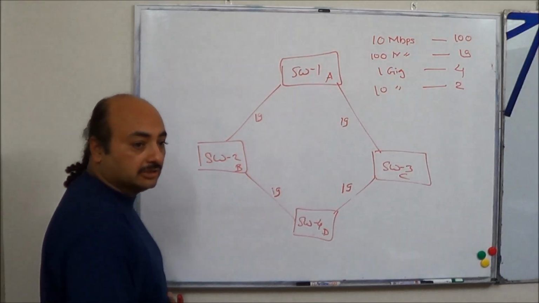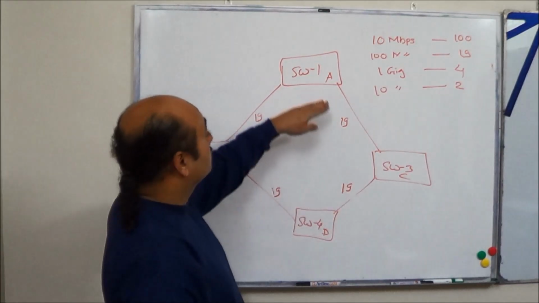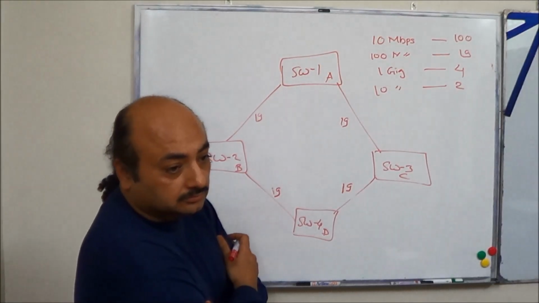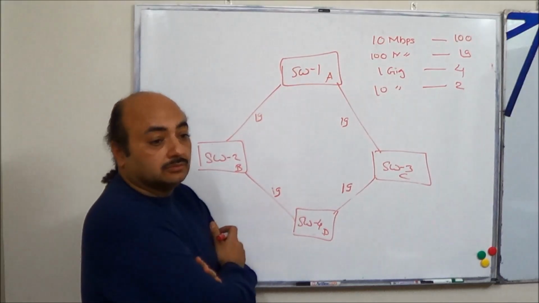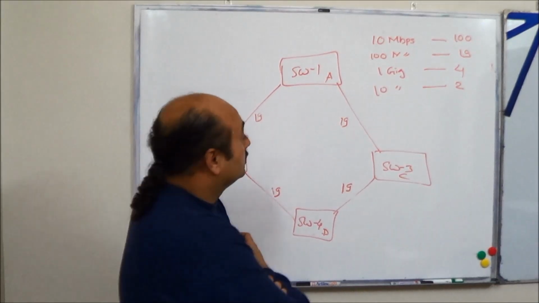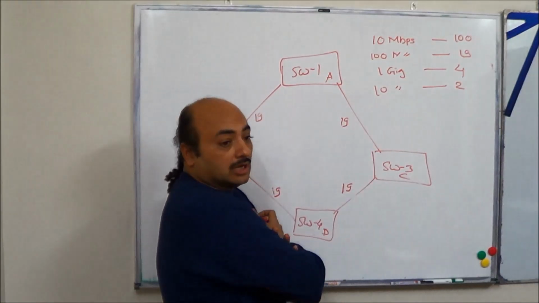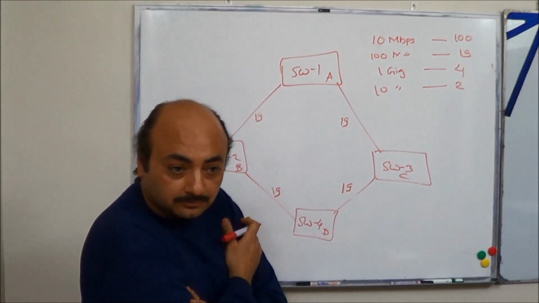So switch 1, which is again the root bridge, sends out a BPDU with RPC 0. What will switch 2 send out? RPC 19. Switch 1 sends RPC 0, switch 3 will send out RPC 19. Is this clear? Yes, sir.